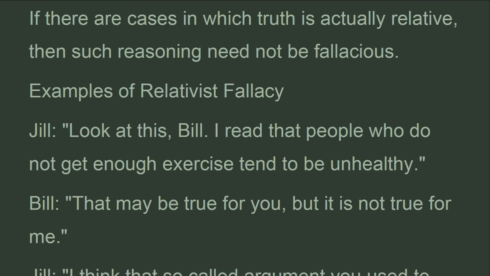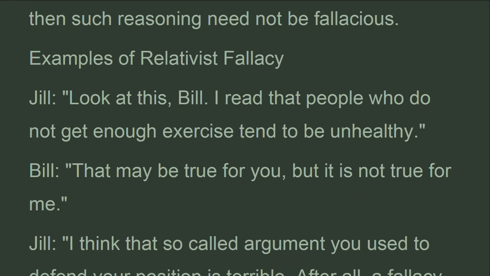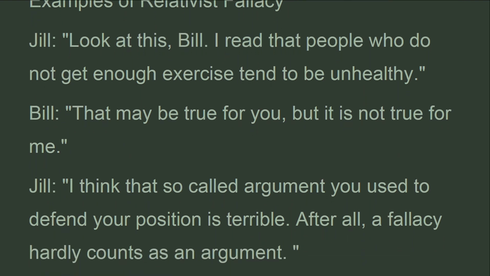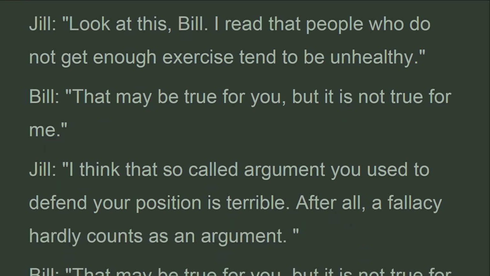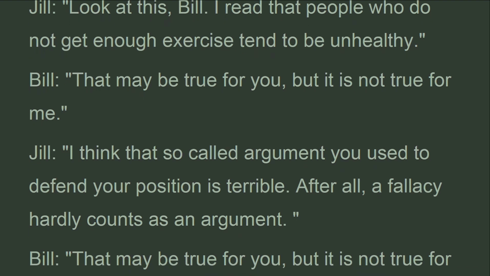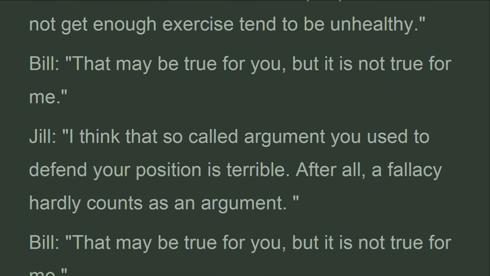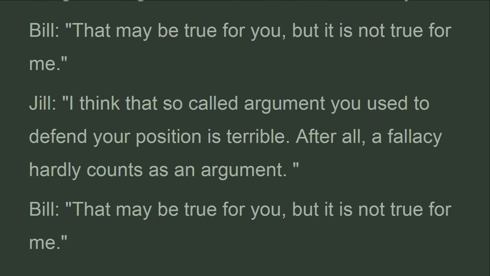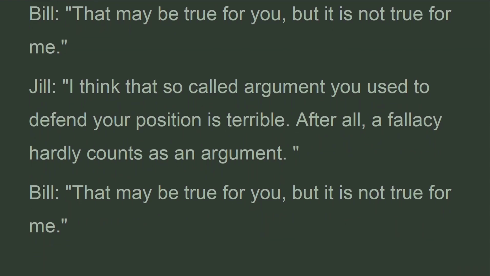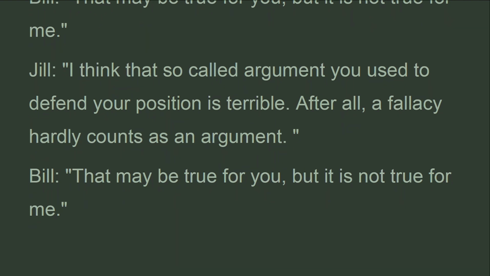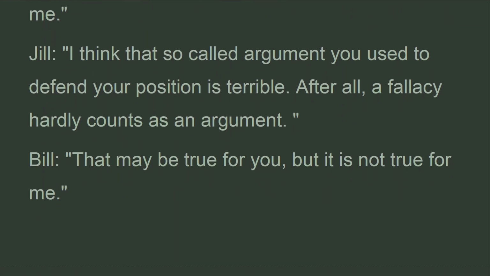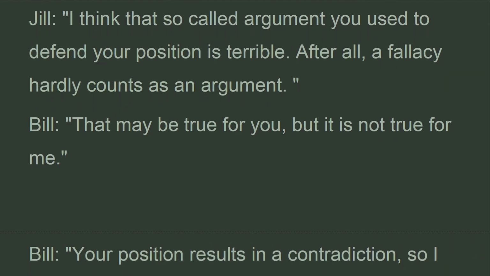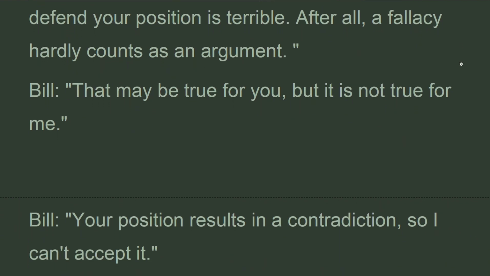Examples of the relativist fallacy. Jill: Look at this, Bill. I read that people who do not get enough exercise tend to be unhealthy. Bill: That may be true for you, but it is not true for me. Jill: I think that so-called argument you use to defend your position is terrible. After all, a fallacy hardly counts as an argument. Bill: That may be true for you, but it is not true for me.